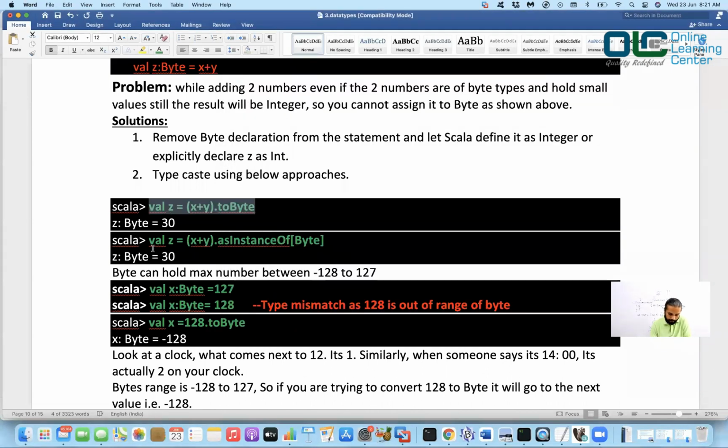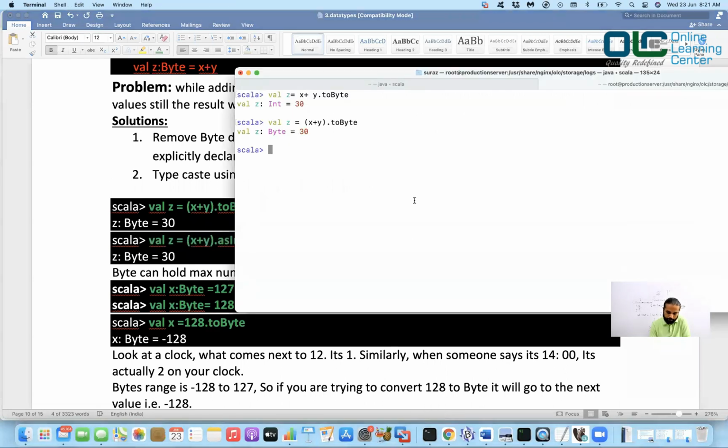Okay. Now again, val z is equal to x plus y dot asInstanceOf[Byte]. This should also work. Here you are trying to do a typecasting. Okay, you are saying I got an integer, and this integer I want to typecast to a byte type. Okay, this should also work, and it should give you z of byte equal to 30.